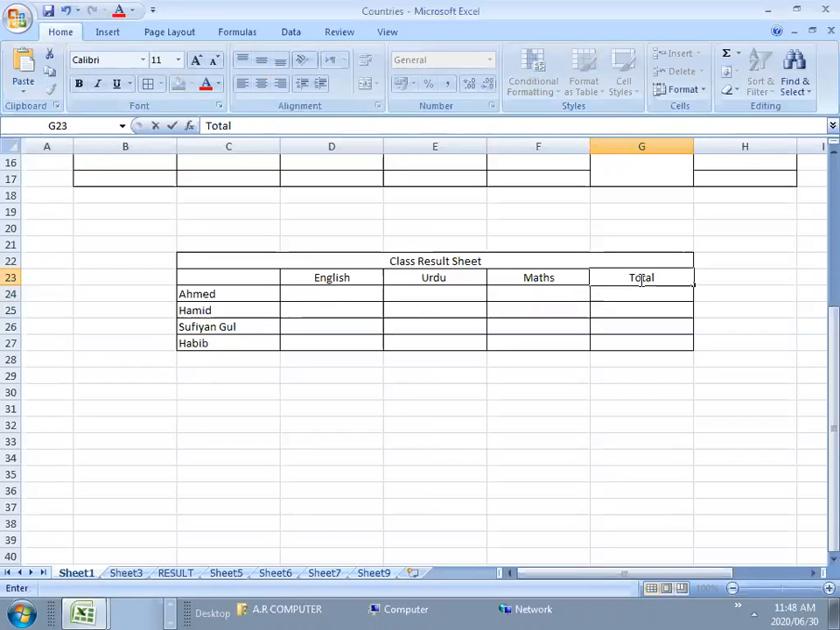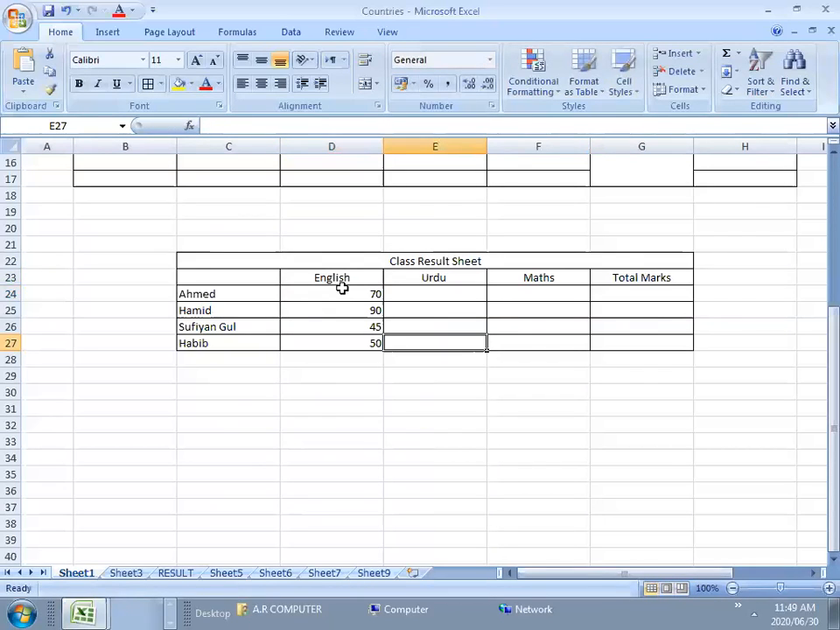Total marks, right? Now, for example, I'm entering the marks at random out of 100. For example, 70, 90, or 45.